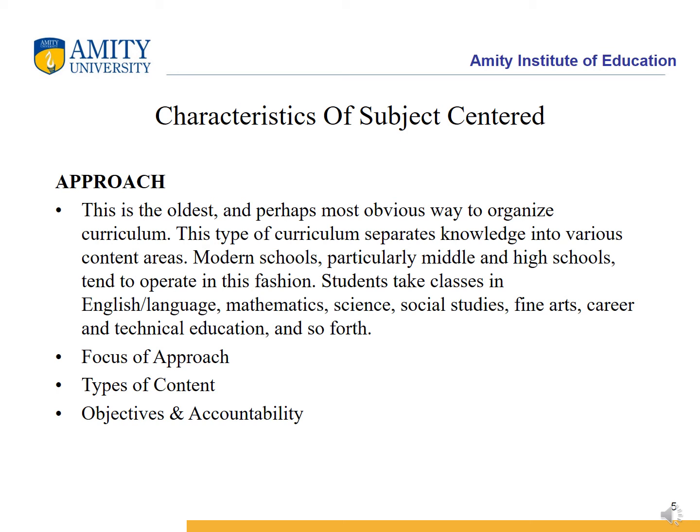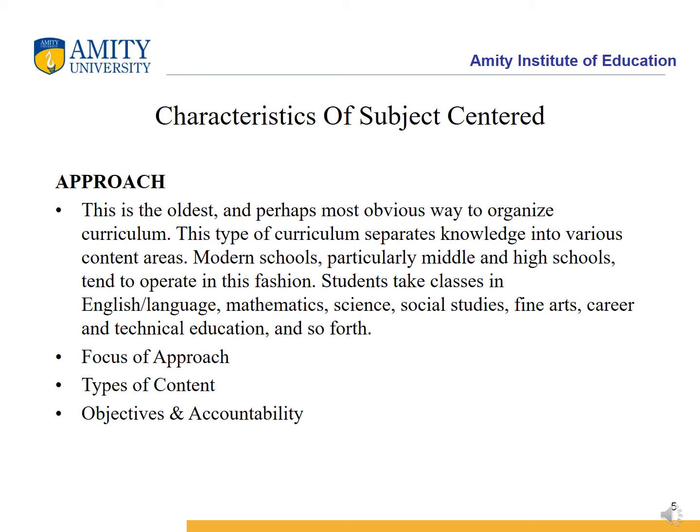So, characteristics of subject centered, let's see the approach. So, this is the oldest and perhaps most obvious way to organize curriculum. So, this type of curriculum separates knowledge into various content areas. Modern schools, particularly middle and high schools, tend to operate in this fashion. Students take classes in English language, mathematics, science, social studies, fine arts, careers, and technical education, and so forth.